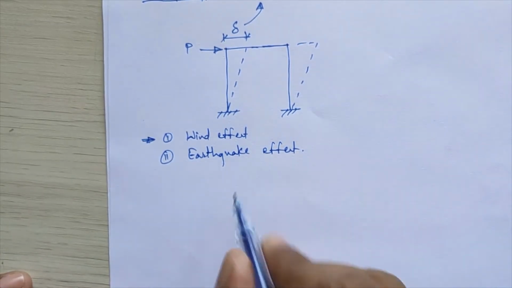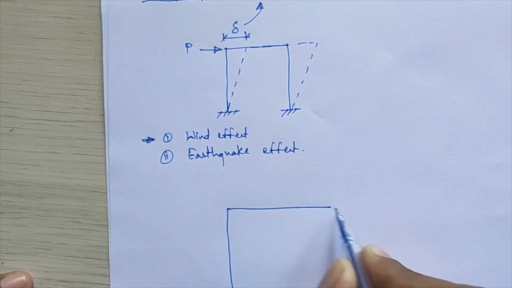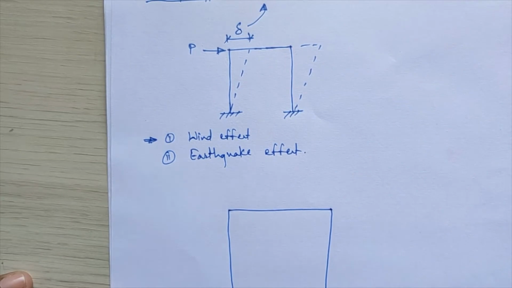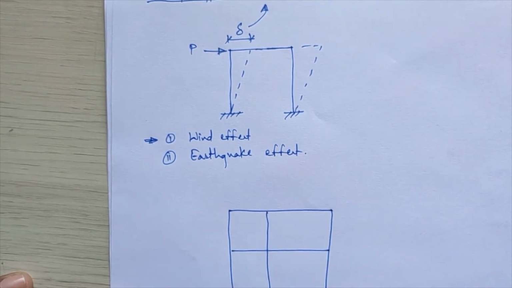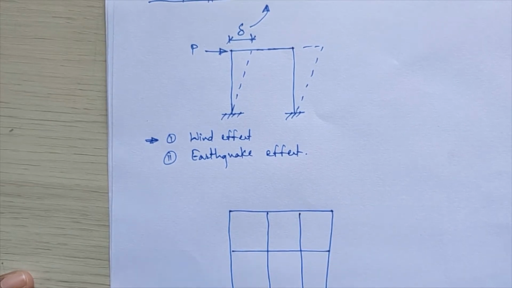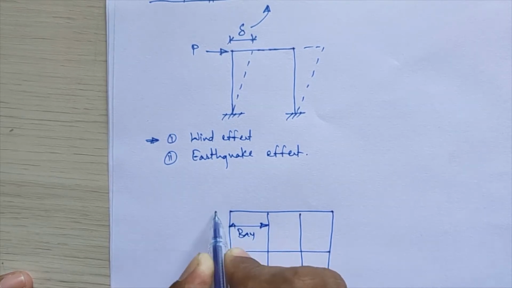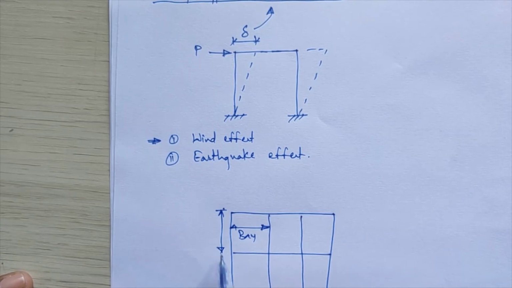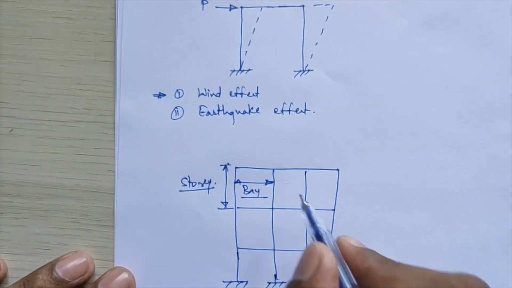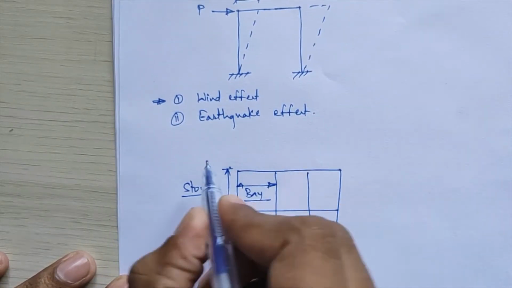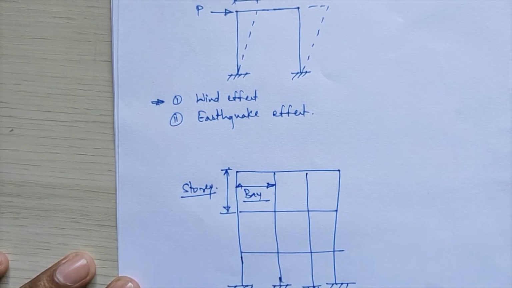Now if I consider any portal frame which is, suppose, three storey and three bays, this is called the bay and this is called the storey. Vertically it is called storey and horizontally it is called bay. Suppose this frame is subjected to lateral loads. I am marking these lateral loads here.